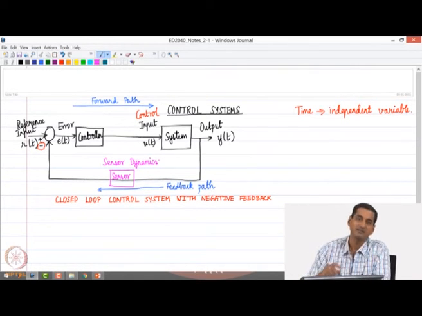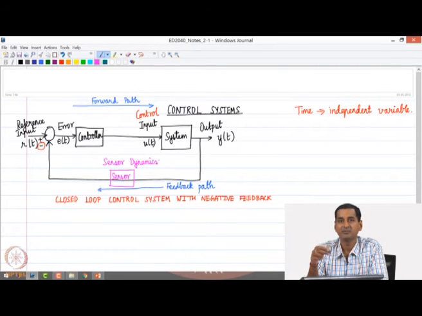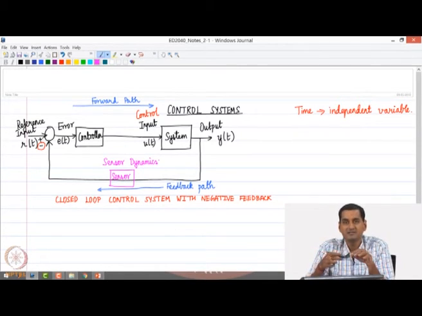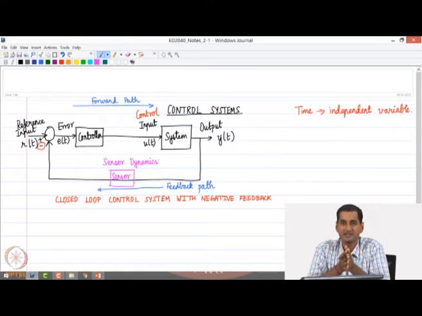Let us say we want to control the temperature of air in a room. Then if I use a temperature sensor to measure the temperature of air in a room, that sensor may have its own response characteristics. In other words, if I use the sensor to measure the temperature at this instant of time, it may not show the temperature value instantaneously. So, the correct value at this instant of time may be shown after a certain response time, which needs to be characterized by what is called sensor dynamics.